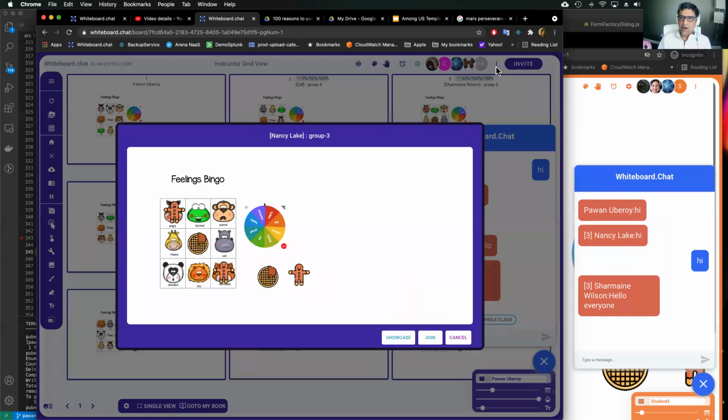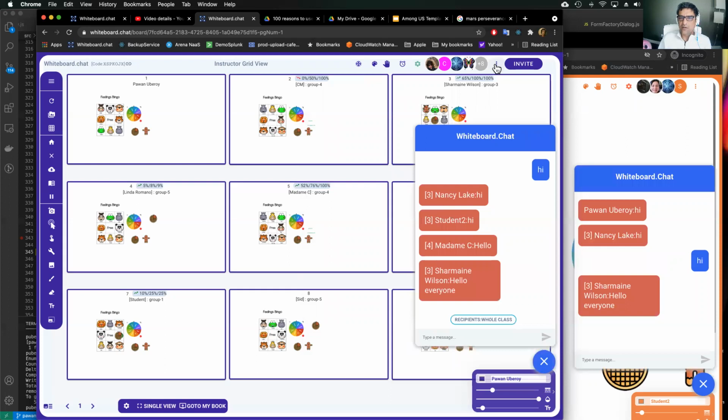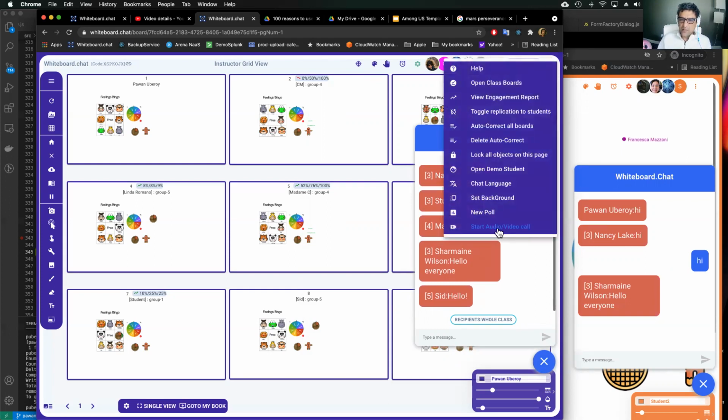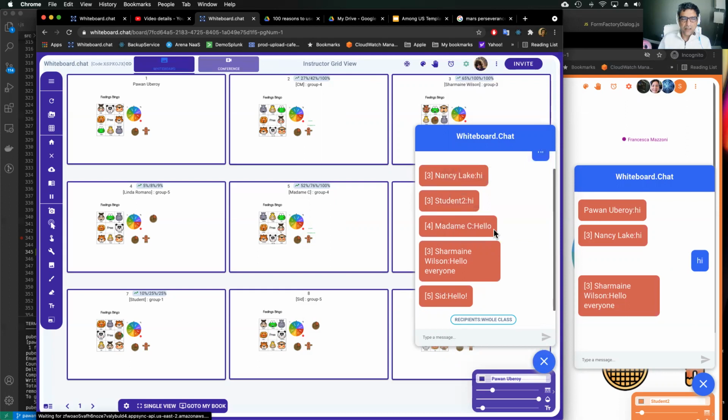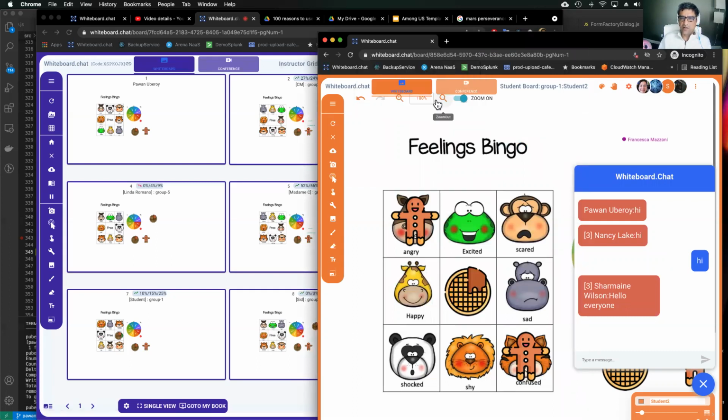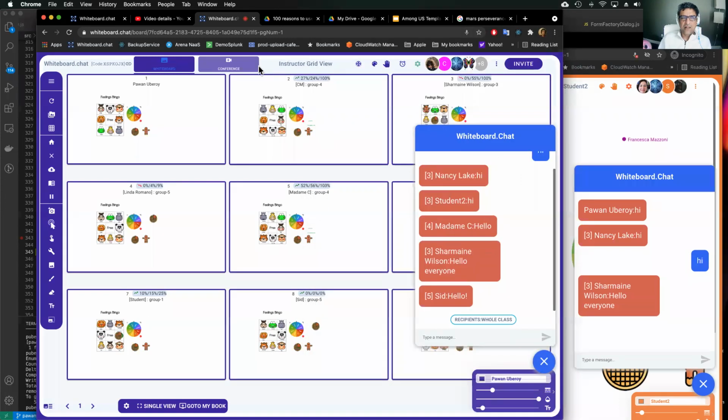You can also enable audio video conferencing. That's also pretty cool. If I do that, it'll ask all of you for your microphone access. You can either deny it or allow it. But if you go to the 3 dots menu and say start audio video call, it'll start a conference bridge for each group. It'll ask whether you want to allow the conference, and then the kids can talk to each other.